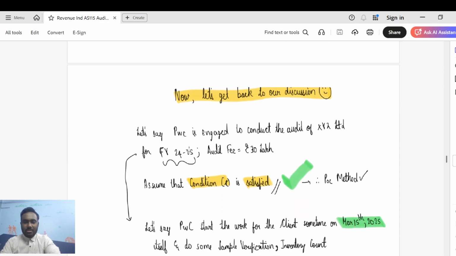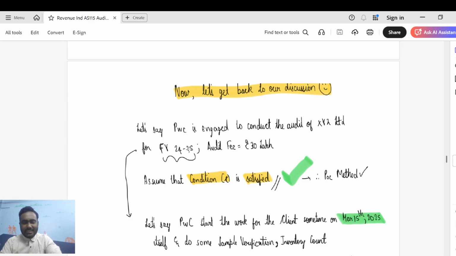Let's say PwC is engaged to conduct the audit of XYZ Limited for financial year 24-25, guys. Let's say the audit fee is rupees 30 lakhs for the audit of financial year 24-25. Let's say the conditions are satisfied: an asset with alternative use is not created, and PwC has an enforceable right to payment from XYZ Limited. Both these conditions are satisfied, so we will be recognizing revenue via the percentage of completion method. I hope that is very clear, guys.